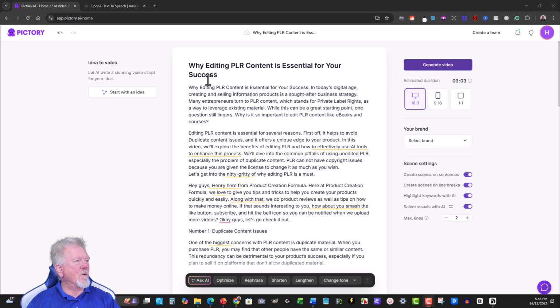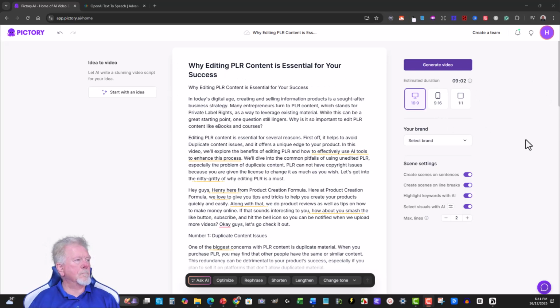Now, also, because I put this into the voiceover, I decided to also add that to the first part of the script. Anyway, let's go over here. Now, allow me to show you something over here as well. If you click on this area here, it says select visuals with AI.